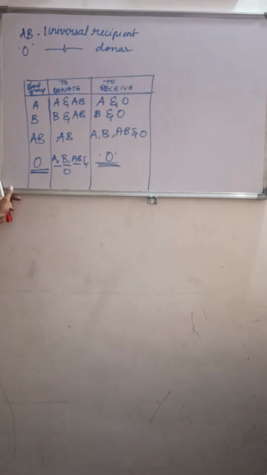As I told earlier, we are giving blood to save the person, not to kill the person, right? That is why you have to get knowledge of these blood groups. In an emergency, it also helps human beings when they are needy. So this is a very good chart to understand the possible blood groups of donors and recipients. Understood?